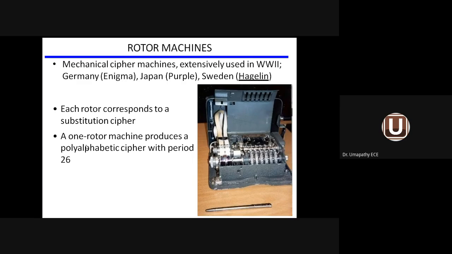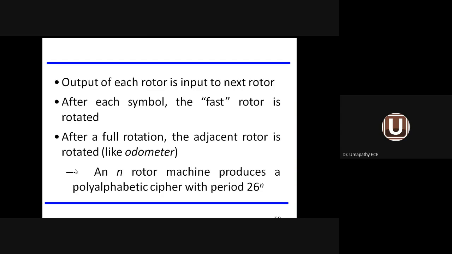One rotor machine will prepare a polyalphabetic cipher with a period of 26. Why 26? Generally they were using the English language, with 26 alphabets available. Each rotor gives cipher information that becomes input to the next rotor.